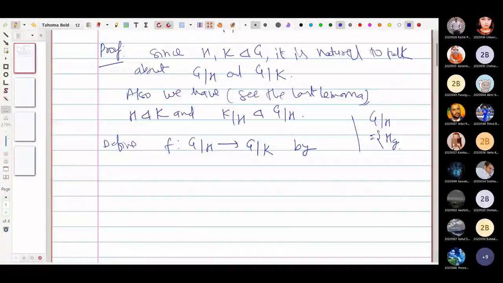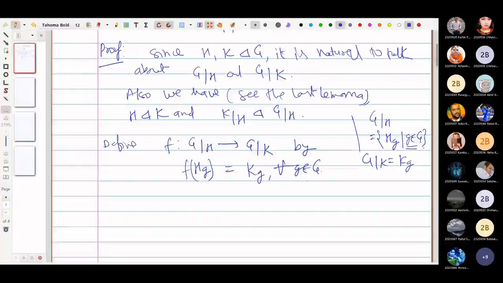Let us take the right one, Hg, such that g belongs to capital G. So f maps Hg to, because K is normal in G, elements in G by K are of the form Kg for all g belonging to G. So we associate Hg with Kg for all g in G.